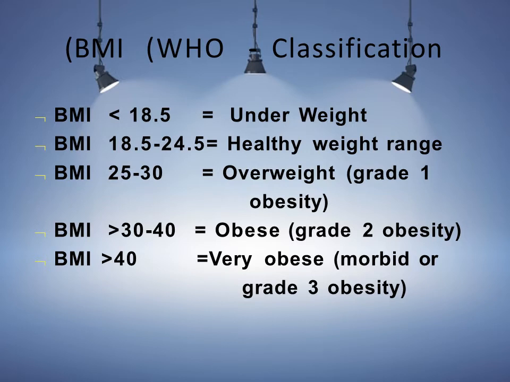If the person's BMI is more than 30 to 40, we can term them as obese and we are giving grade 2 obesity. And if the person's BMI is more than 40, we can term that person as a very obese person and we are giving that morbid or grade 3 obesity.